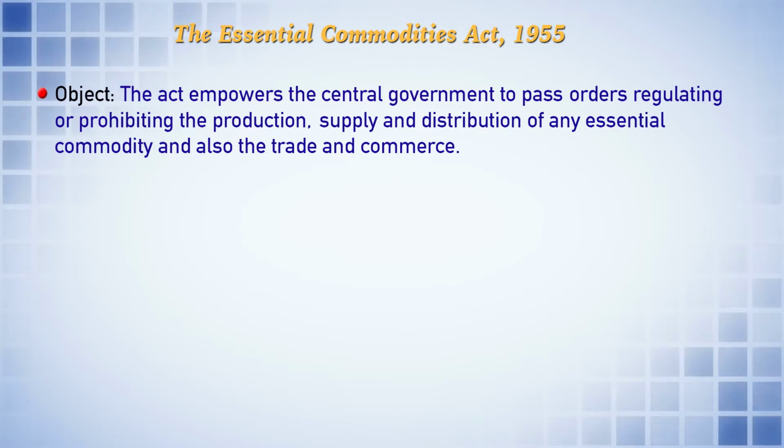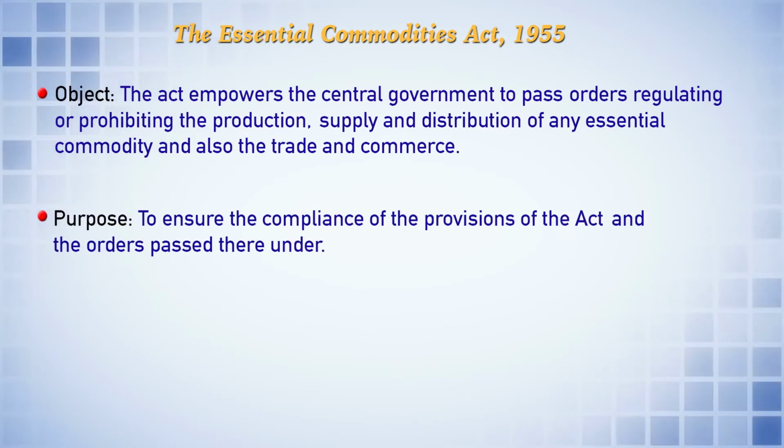That is, how the goods are traded or marketed, distributed and transported are also covered under this. The purpose of the act is to ensure compliance with its provisions and the orders passed thereunder, because this legislation is social welfare legislation.